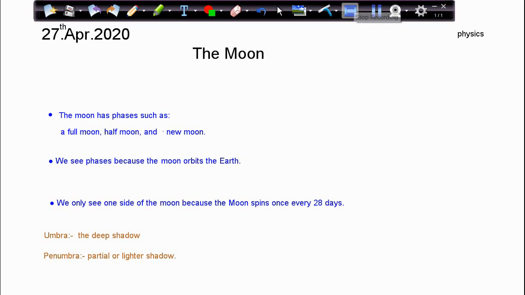Now I'm gonna leave you with this explanation from a video talking about why we only see one side of the moon and we don't see the far side of the moon.